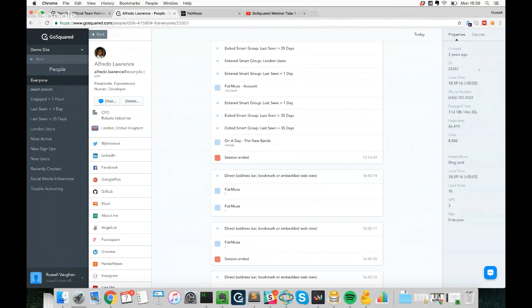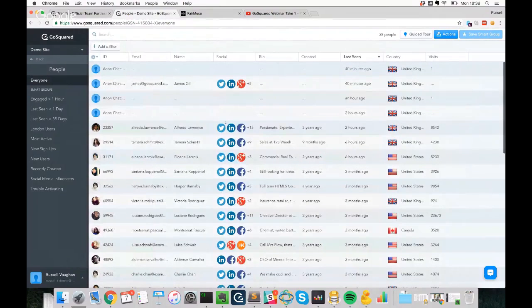And properties will be specific attributes of that user. Examples of things that we track out of the box are page views and visits, where you're able to add whatever custom properties you would like. These could be things like the monthly recurring revenue or the tier of the plan that they're on. Once you have all this data on your user, you're able to start segmenting them based on similar properties or events they've undertaken. And you do this by creating smart groups.